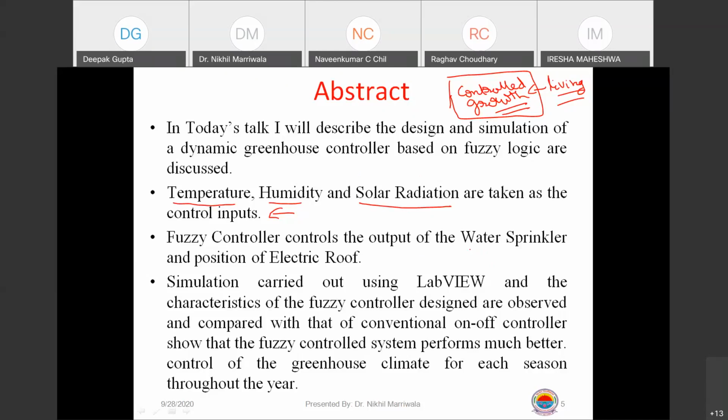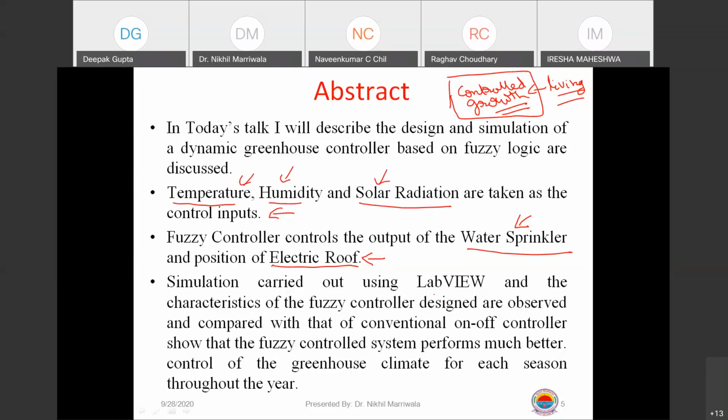In a greenhouse controller, the outputs are taken in two forms. We have a water sprinkler and an electric roof. The water sprinkler comes into the picture when the plants require water, and the electric roof comes into the picture when solar radiation has to be given to the plants. How much solar radiation and how much water to give has to be controlled on the basis of the inputs received: the temperature, the humidity, and the solar radiation.